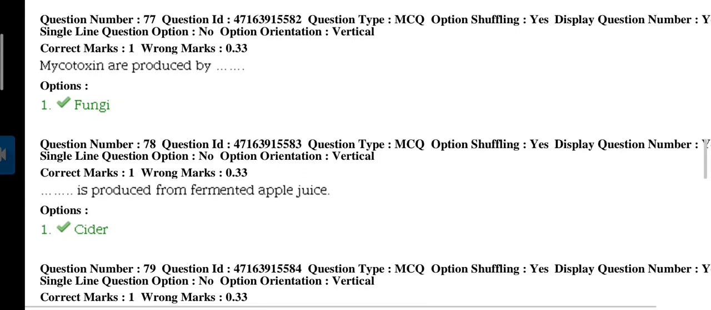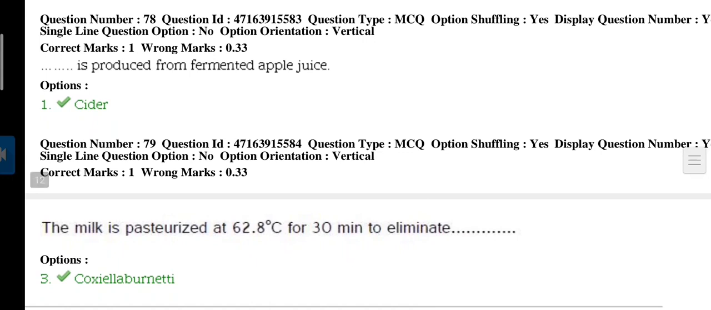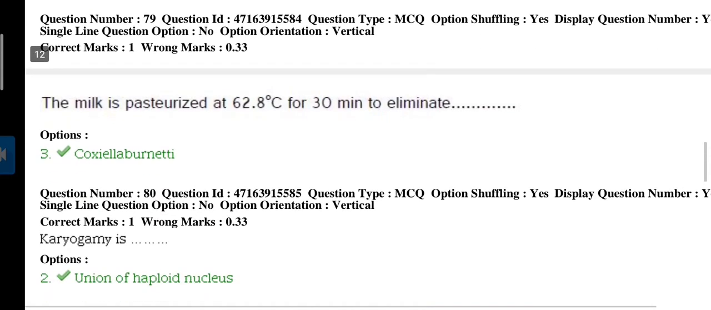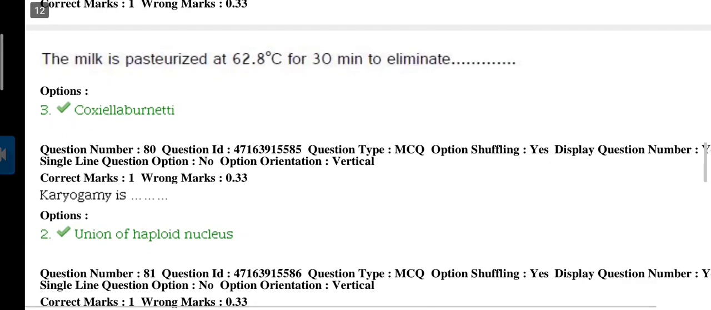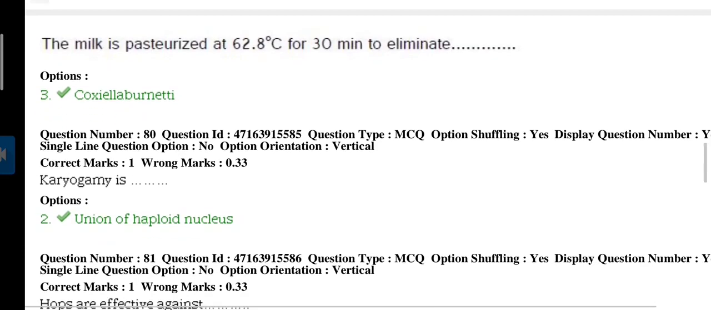Next question 77. Mycotoxins are produced by, answer is fungi, which are secondary metabolites. Next question 78. Dash is produced from fermented apple juice, which is apple cider vinegar or cider. Next question 79. The milk is pasteurized at 62.8 degrees Celsius for 30 minutes to eliminate, answer is Coxiella burnetii.